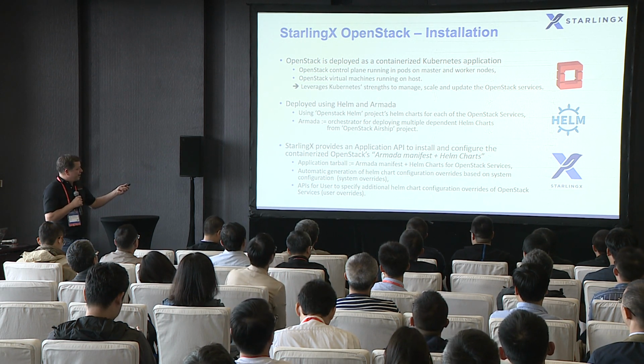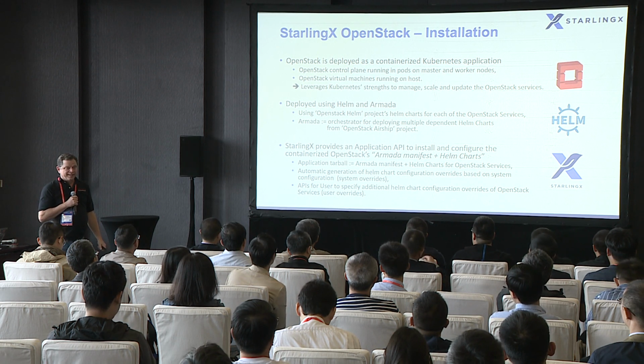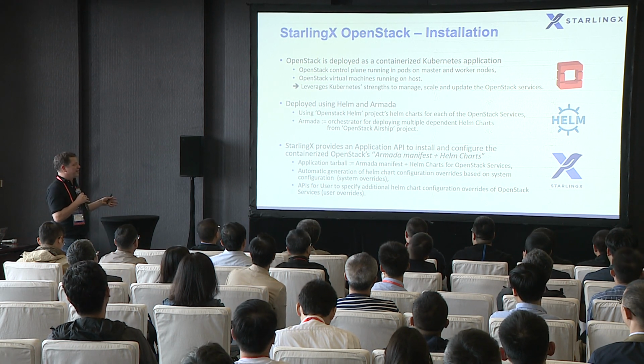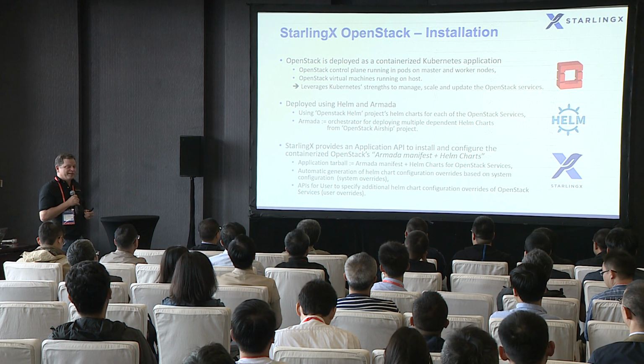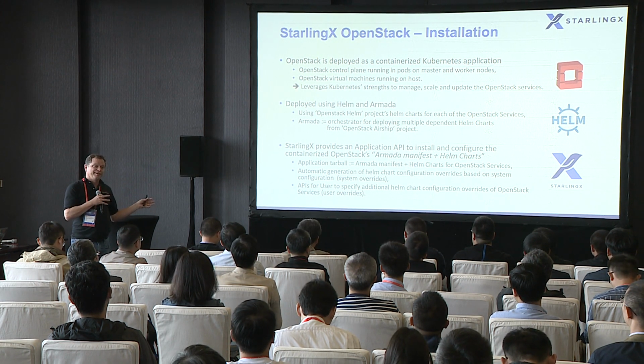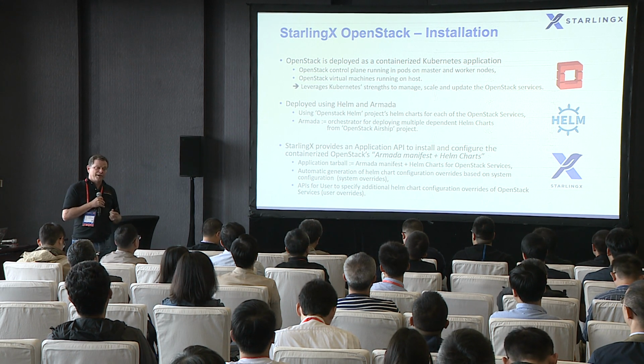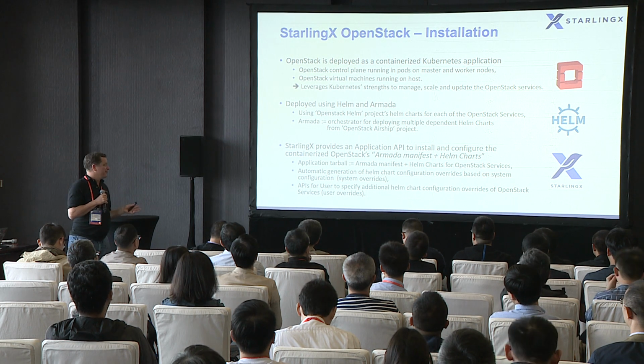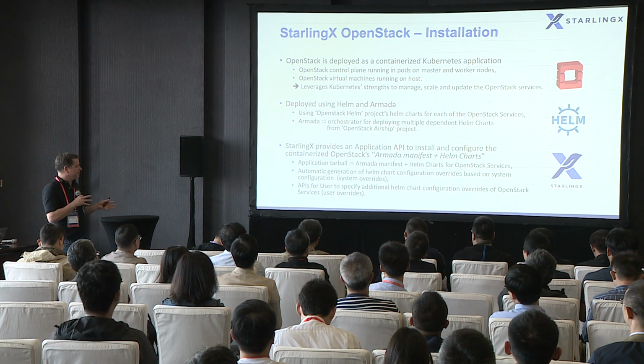And then finally, StarlingX provides an application package manager API that provides some wrapper functions around managing an Armada manifest, as well as the Helm charts that it references.